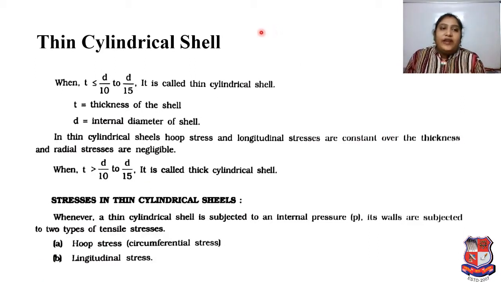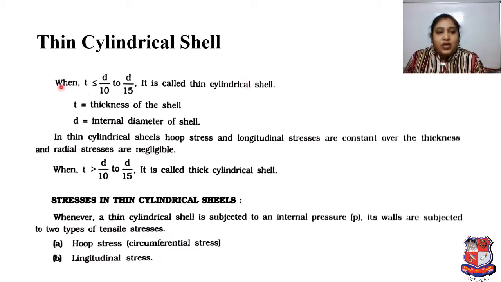Now we will discuss the thin cylindrical shell. Our main concern: what is a thin cylindrical shell? Here it is clearly mentioned that when t, small t, is less than or equal to d by 10 to d by 15, it is called a thin cylindrical shell.